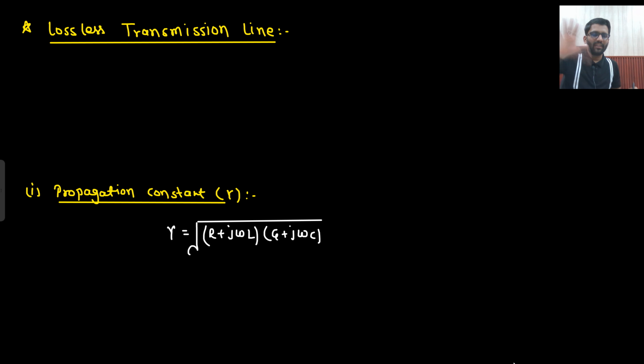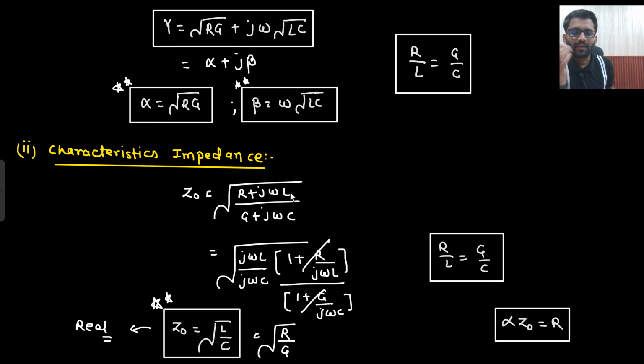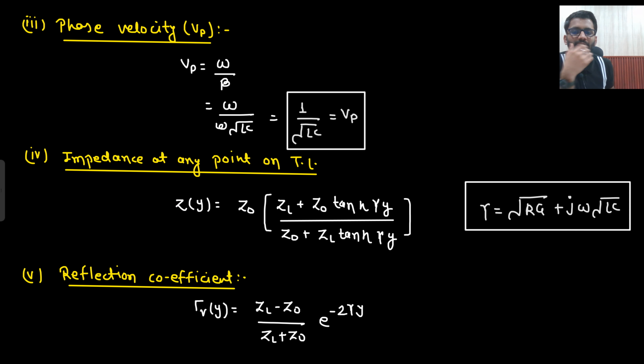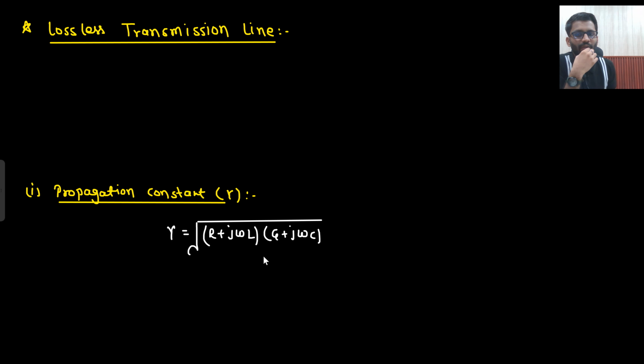We will write down the summary. Again, we will write down the summary. But for now, let's write down these formulas. These are as a summary only: the alpha, beta, Z naught. But again, we will write down the summary. Do not worry about that. Vp, then Zy and gamma y. Basically, reflection coefficient, and voltage reflection coefficient we are writing. Always we are going to write voltage reflection coefficient. Same in case of EM wave, we used to write down the reflection coefficient of electric field. So here we are going to write down the reflection coefficient of voltage. Okay.